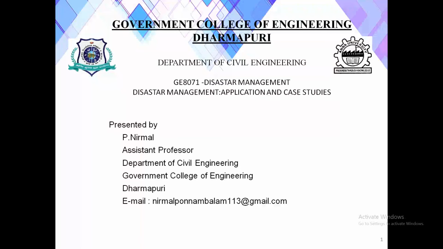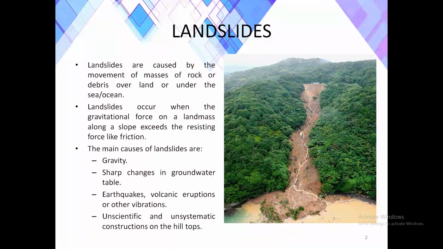Today, we are going to see about various disasters that occur in India, the case study of these disasters. First one, landslides. Landslides are the most occurring geological hazard in the world. These cause injuries, loss of life, damage to buildings as well as properties, and affect a large number of resources.